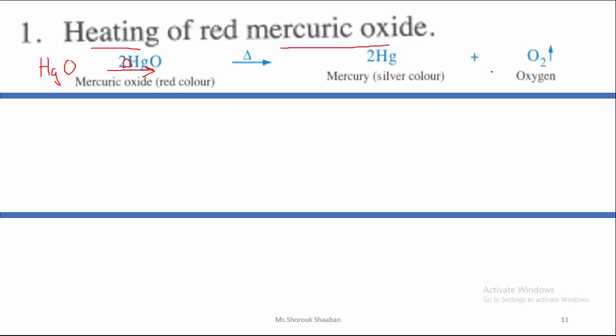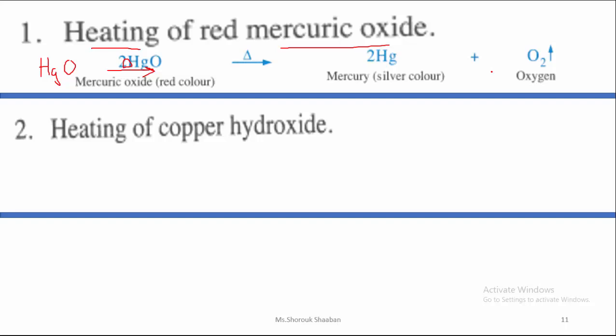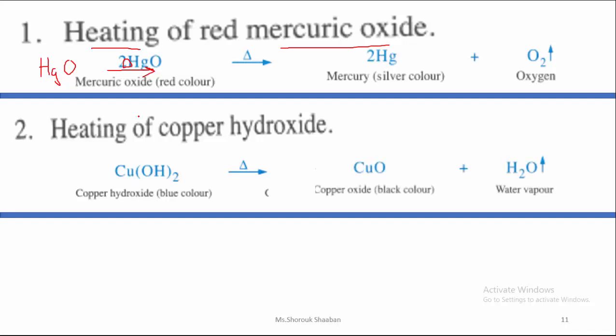Number 2, heating of copper hydroxide. Again, at first I have to write the symbol of copper hydroxide. Copper has a symbol Cu and hydroxide OH. Heating means that I will add on the arrow a triangle. And then I have to remember, when I heat a copper hydroxide or any metal hydroxide, I get what? So I will get at first the metal oxide, and then because I have hydroxide group, I will get water. So I will get copper oxide plus H2O.